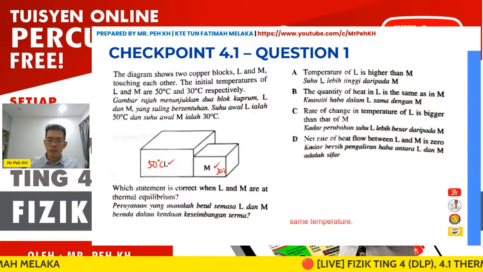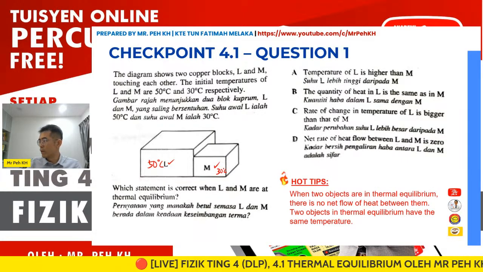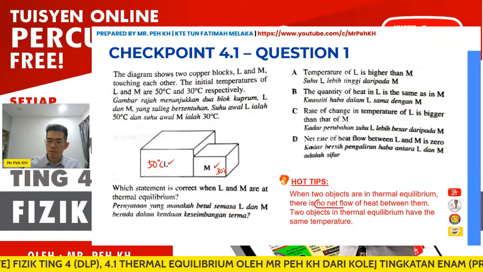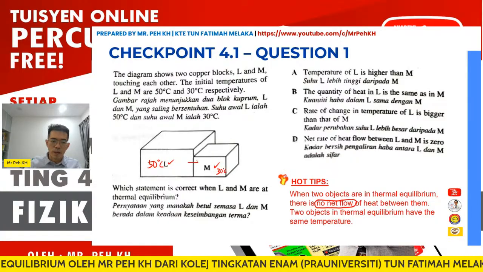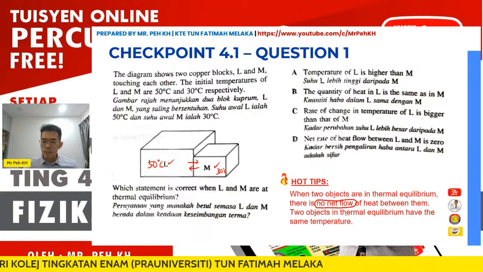For thermal equilibrium, as I mentioned just now, there are a few conditions you must meet. First, no net heat flow between them. That means the heat from L to M and from M to L is the same. Two objects in thermal equilibrium have the same temperature.